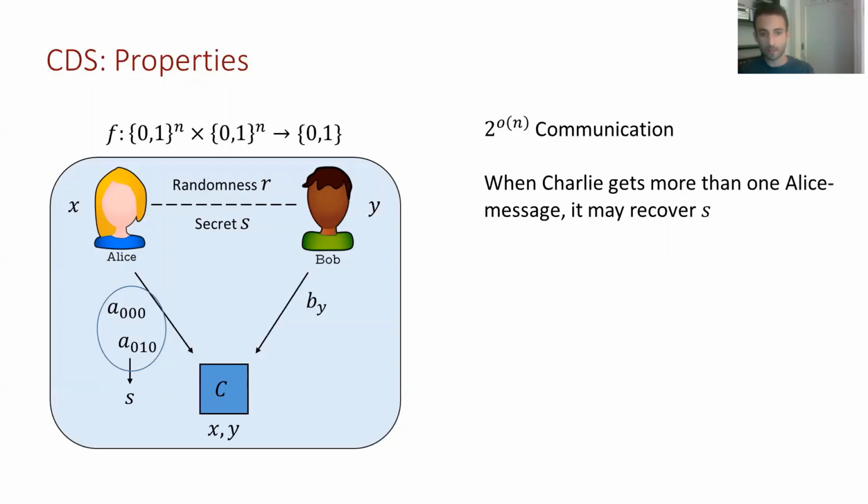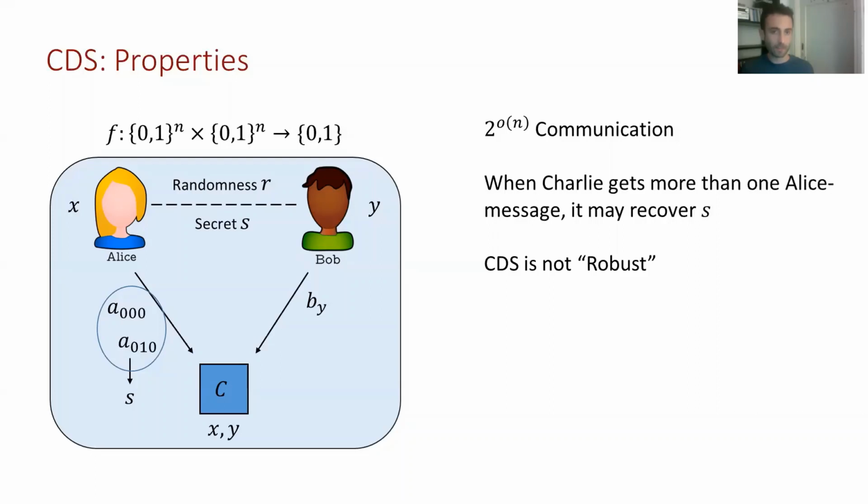The definition is undefined. It depends on the implementation of the protocol, but basically Charlie can learn the secret even if it shouldn't. Even if the predicate outputs 0 on all pairs of X and Y here. So it means CDS is not robust.